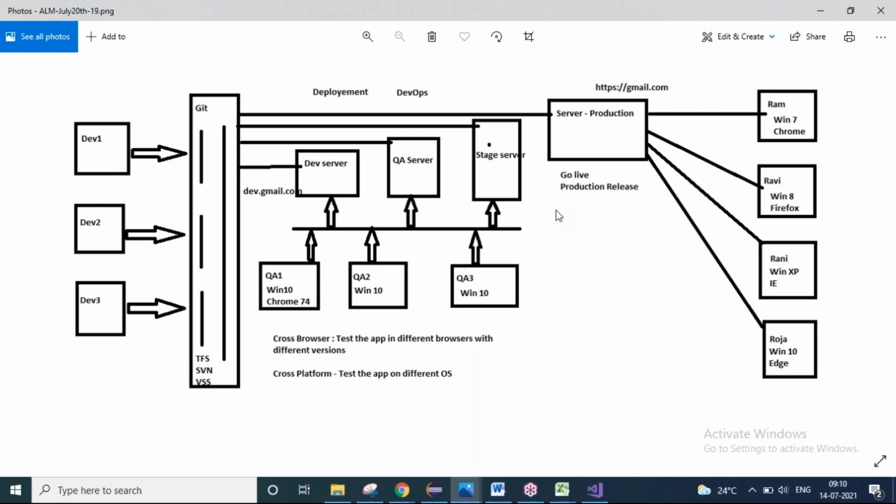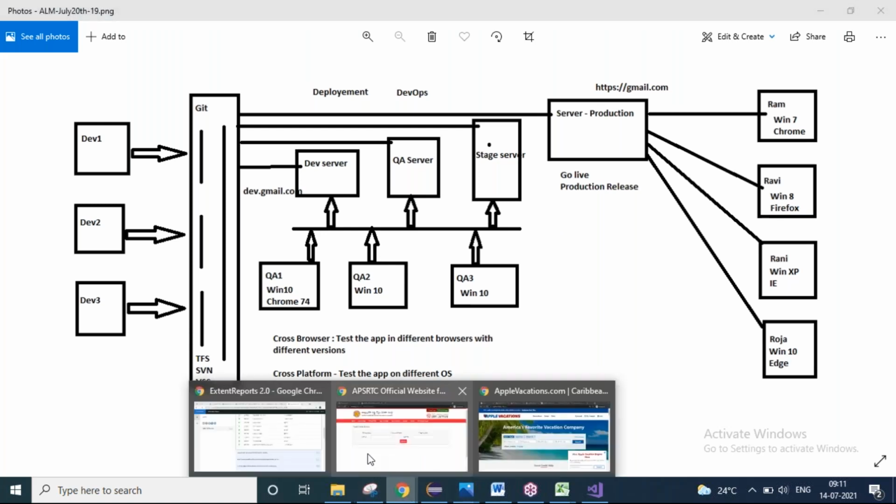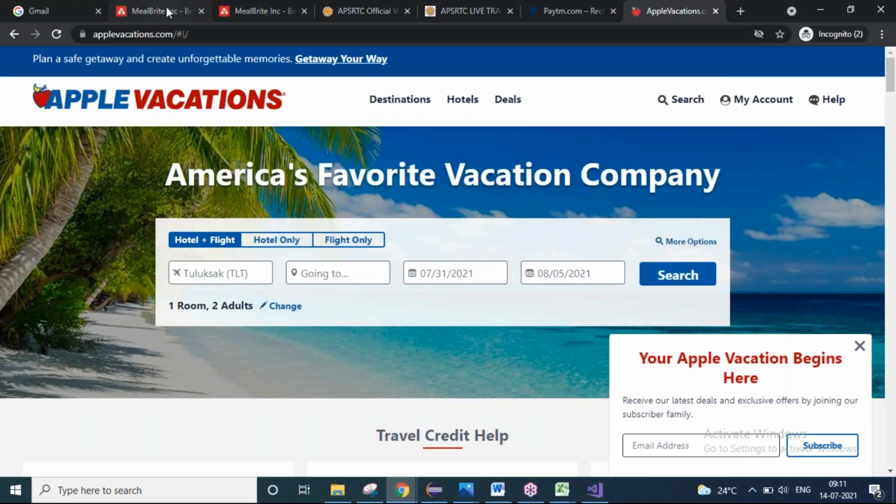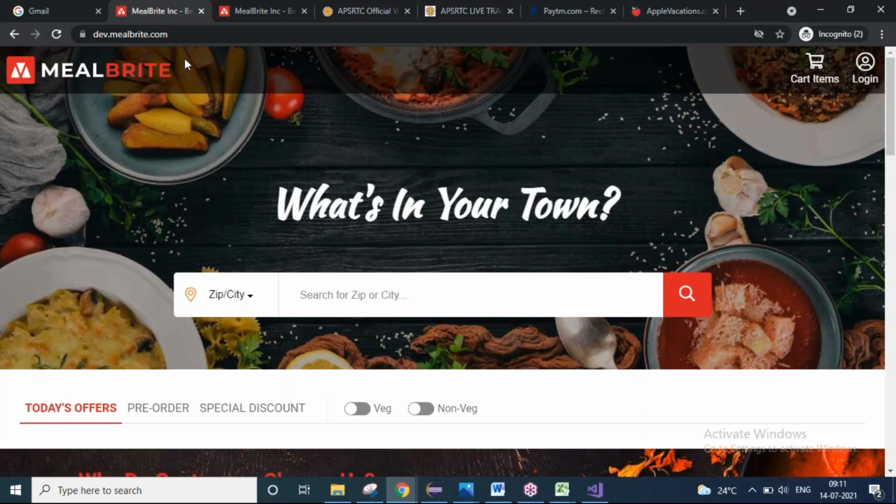You will call that. Somebody may have the impression that dev server means I will do testing on the dev server. Of course, the statement is correct, but you will not touch the dev server physically. The server will be there in the server room. You will take the URL from your computer and call the server. Same thing I did in the case of Mealbright. I'm calling mealbright.com. Where is the server? The server is in the US. I'm calling dev.mealbright.com. This is the application sitting on the dev server, and I'm testing it from my computer.